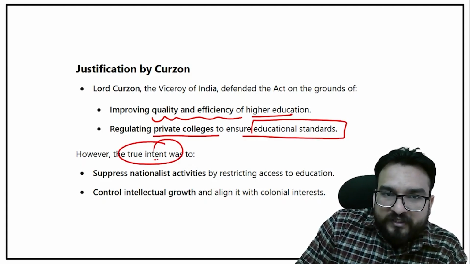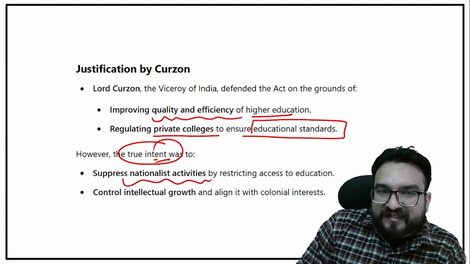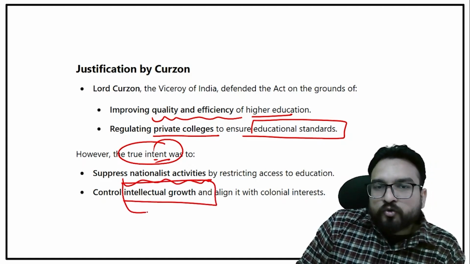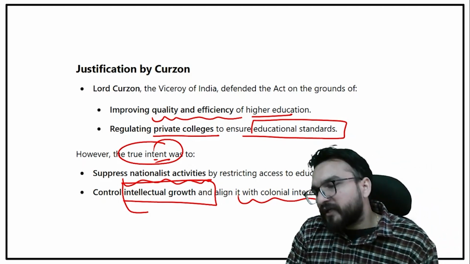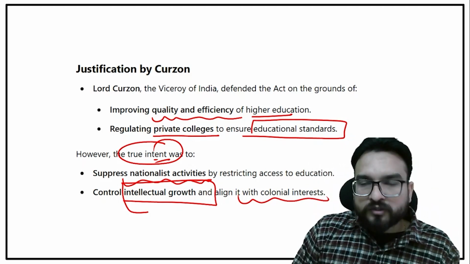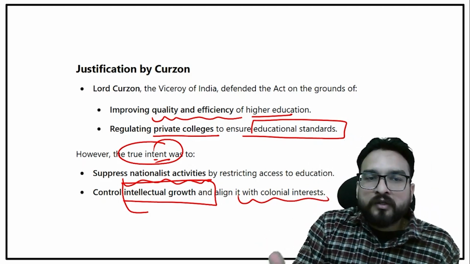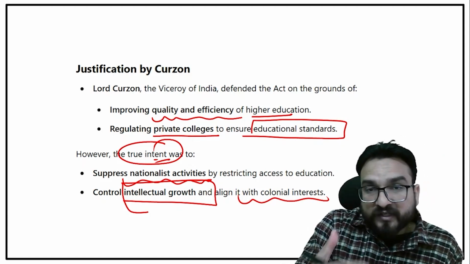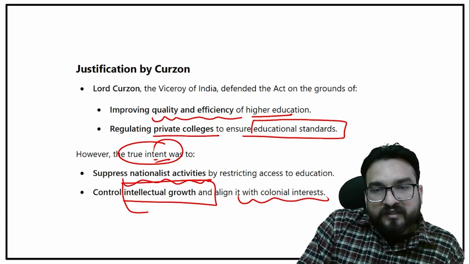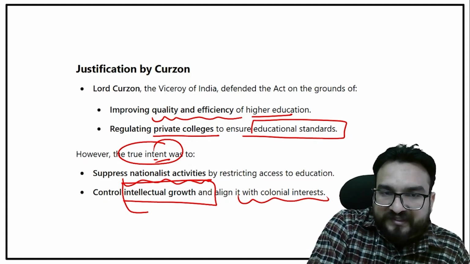But the true intent was to suppress nationalist activities and control intellectual growth, aligning it with colonial interest. Because by this time, the colonial officials also understood that education was not working in their favor, but rather against them, by breeding the ground for nationalist activities, right?